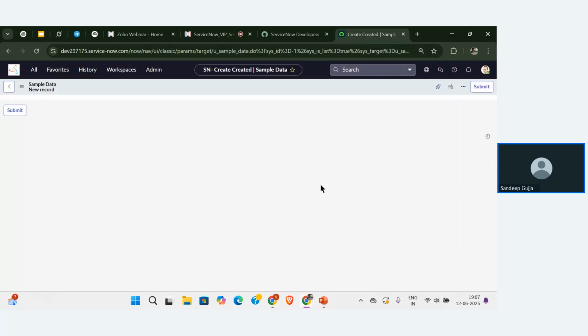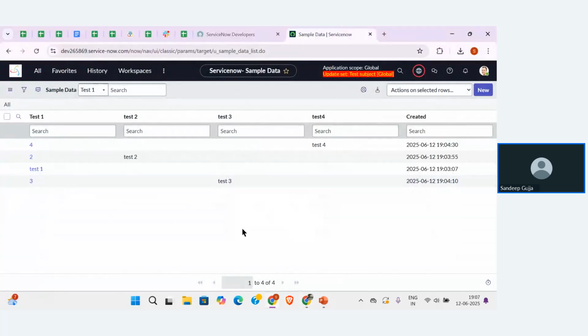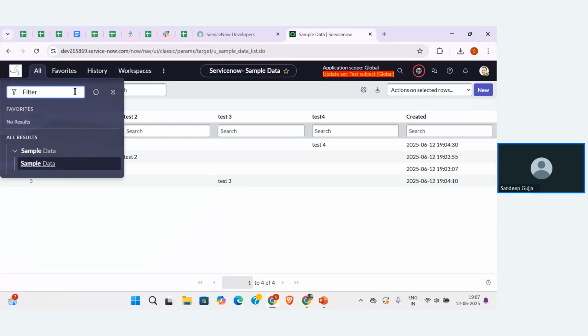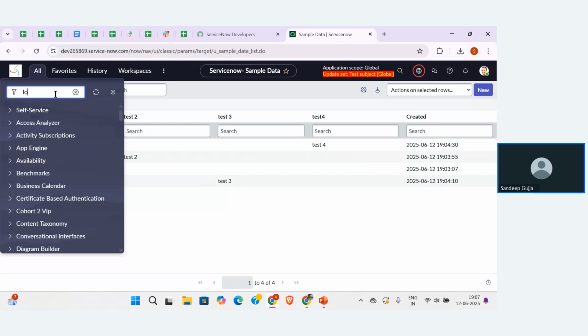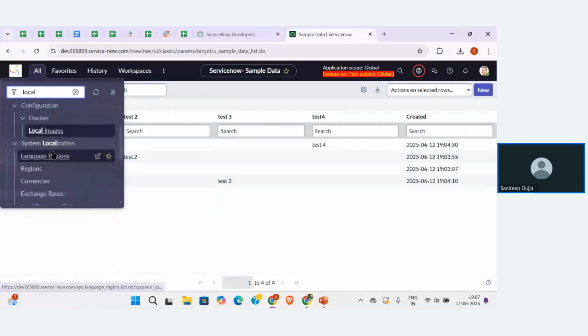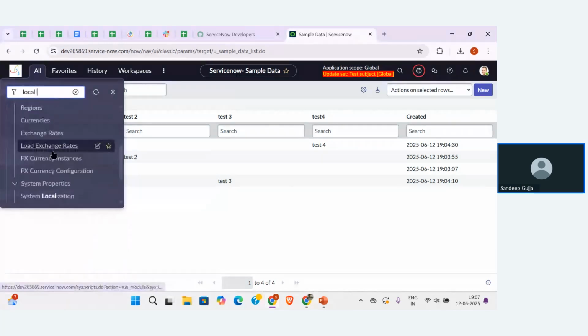For that, let me go to the first instance. Whatever update set is in the in progress state, we need to move from in progress to complete to move this configuration to the second instance. So first, let me do that. Before I change that, let me open the local update set and show you what configurations are loaded.